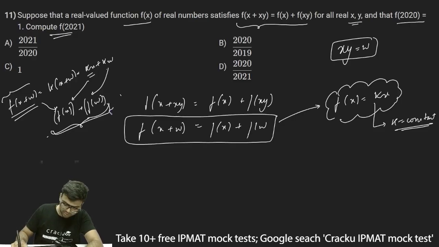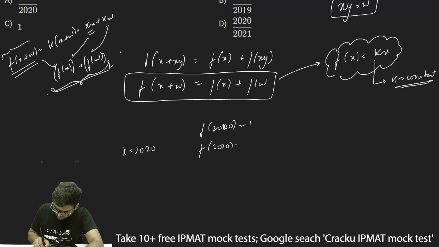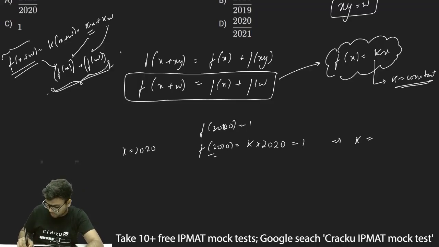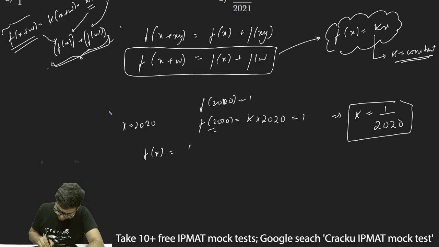It is given that f(2020) is equal to 1. So instead of x, I can just put 2020. Putting x = 2020, I get f(2020) = k times 2020, and this is equal to 1. So k times 2020 is 1, so k can be written as 1 divided by 2020. So this is the value of k. Thus f(x) will become (1/2020) times x.